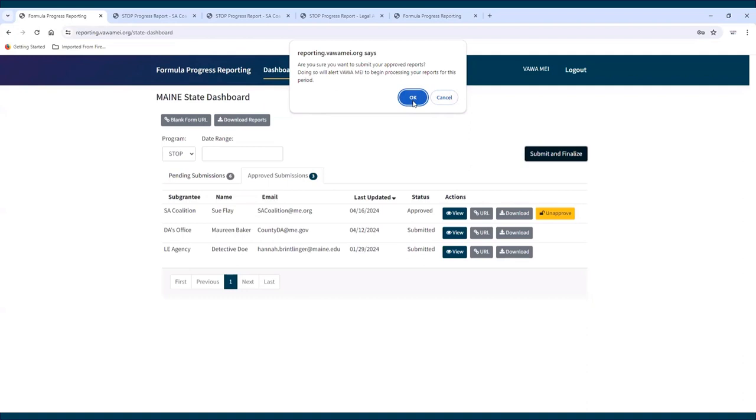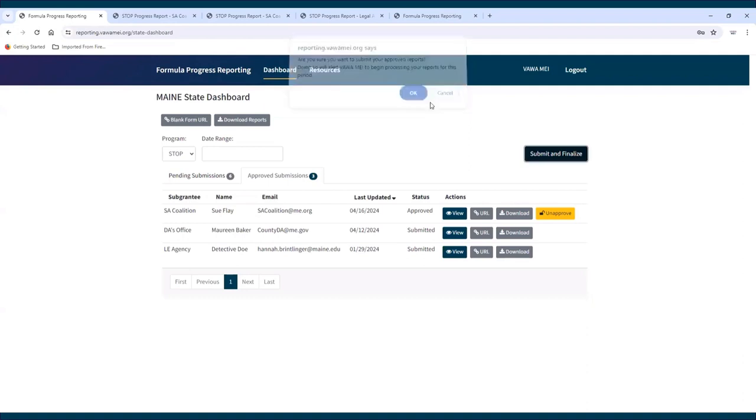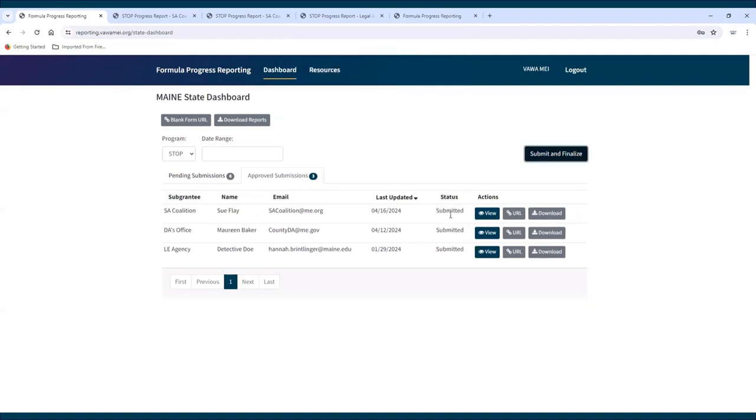Once a report has been submitted to MEI, the status of the report will change to Submitted. You might need to refresh your page to see the status change. The state administrator will no longer be able to unapprove the report or view the report within the tool once it has been submitted to MEI. The state administrator will be able to download the report's data as an Excel file at this point. If there is an issue with the submitted report, please contact VAWA MEI at vawamei@maine.edu and detail the issue.